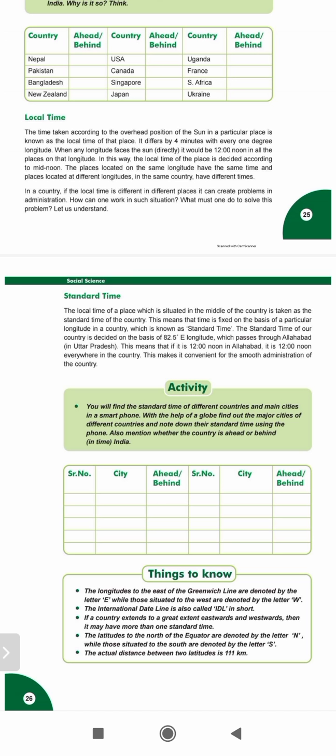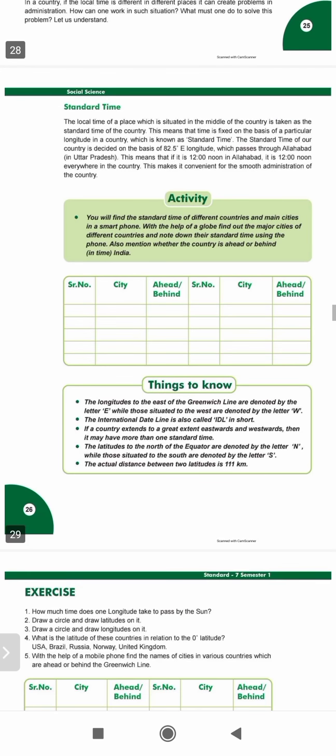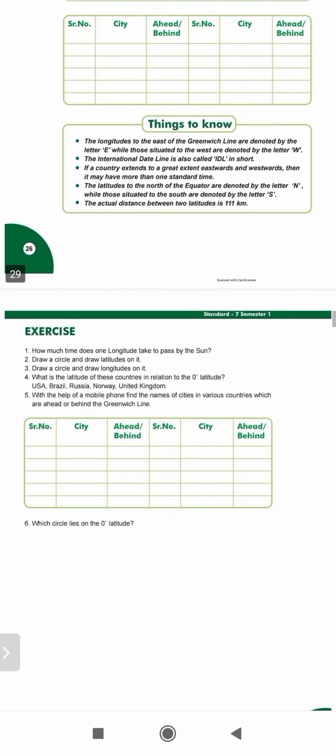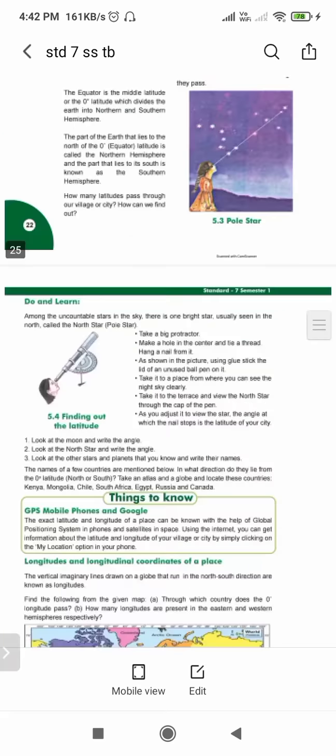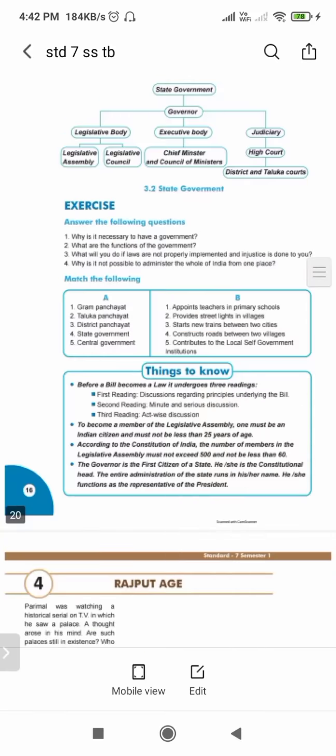See, what you have to do, you have to take the standard time of different countries, and then with the help of a globe you have to find out what their position is and what their path is. Okay, so this is the chapter. If you have any query, write it down.